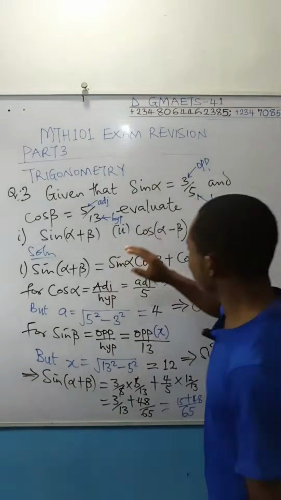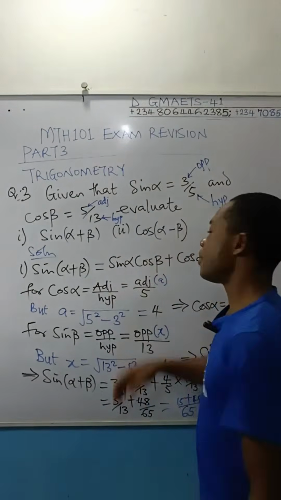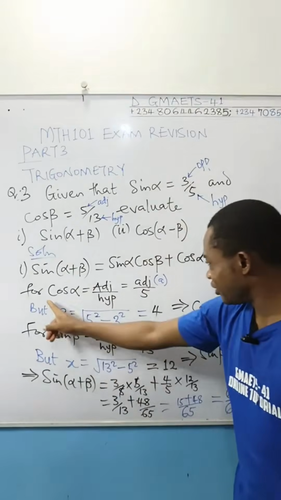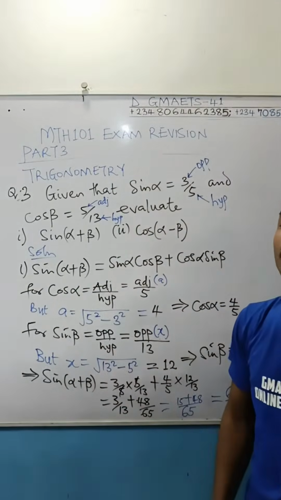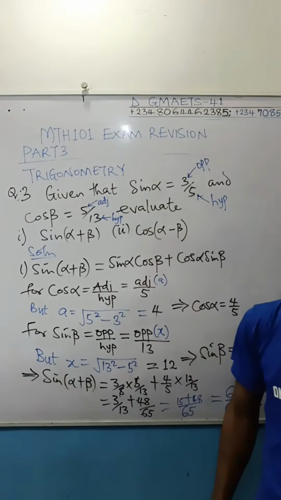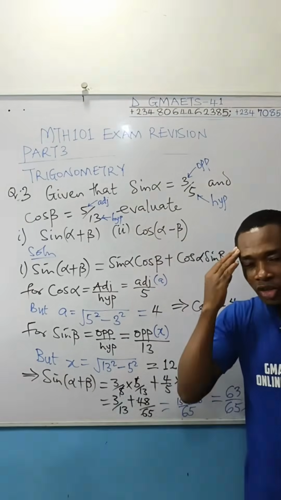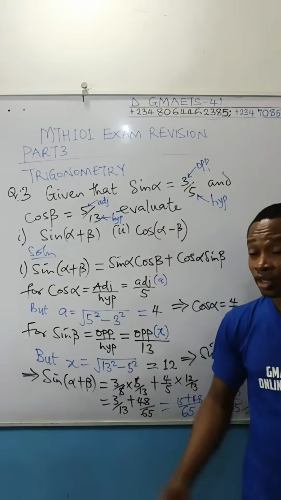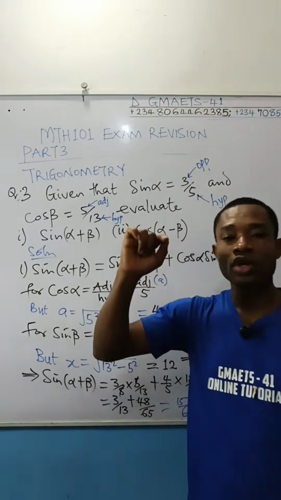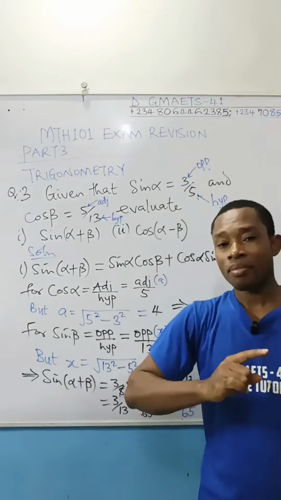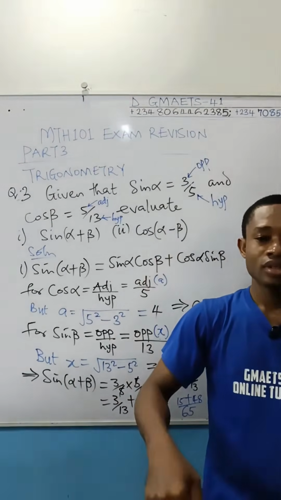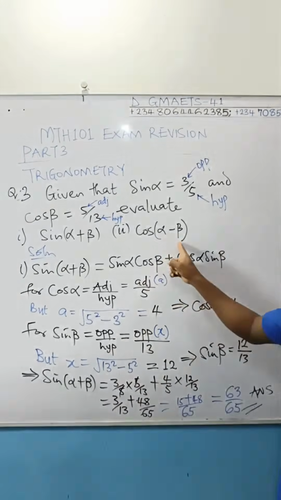It is the same thing you're going to do for this cos alpha minus beta, but you don't need to solve anything again for cos alpha, sine beta or whatever, because you have gotten all the parameters you need to evaluate this cos alpha minus beta. It's just for you to remember the identity. Cos alpha minus beta is equal to cos alpha cos beta plus sine alpha sine beta. That's the identity of this guy.